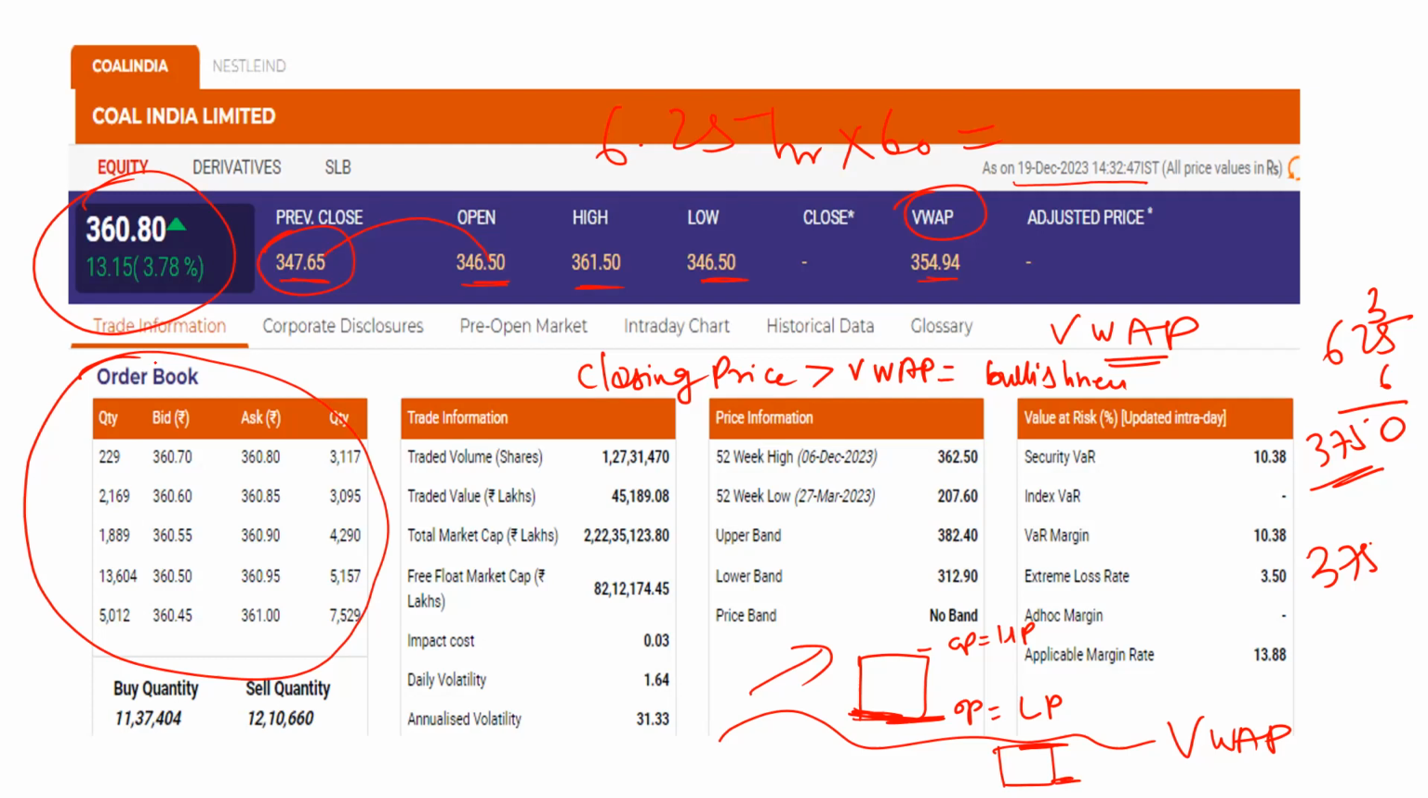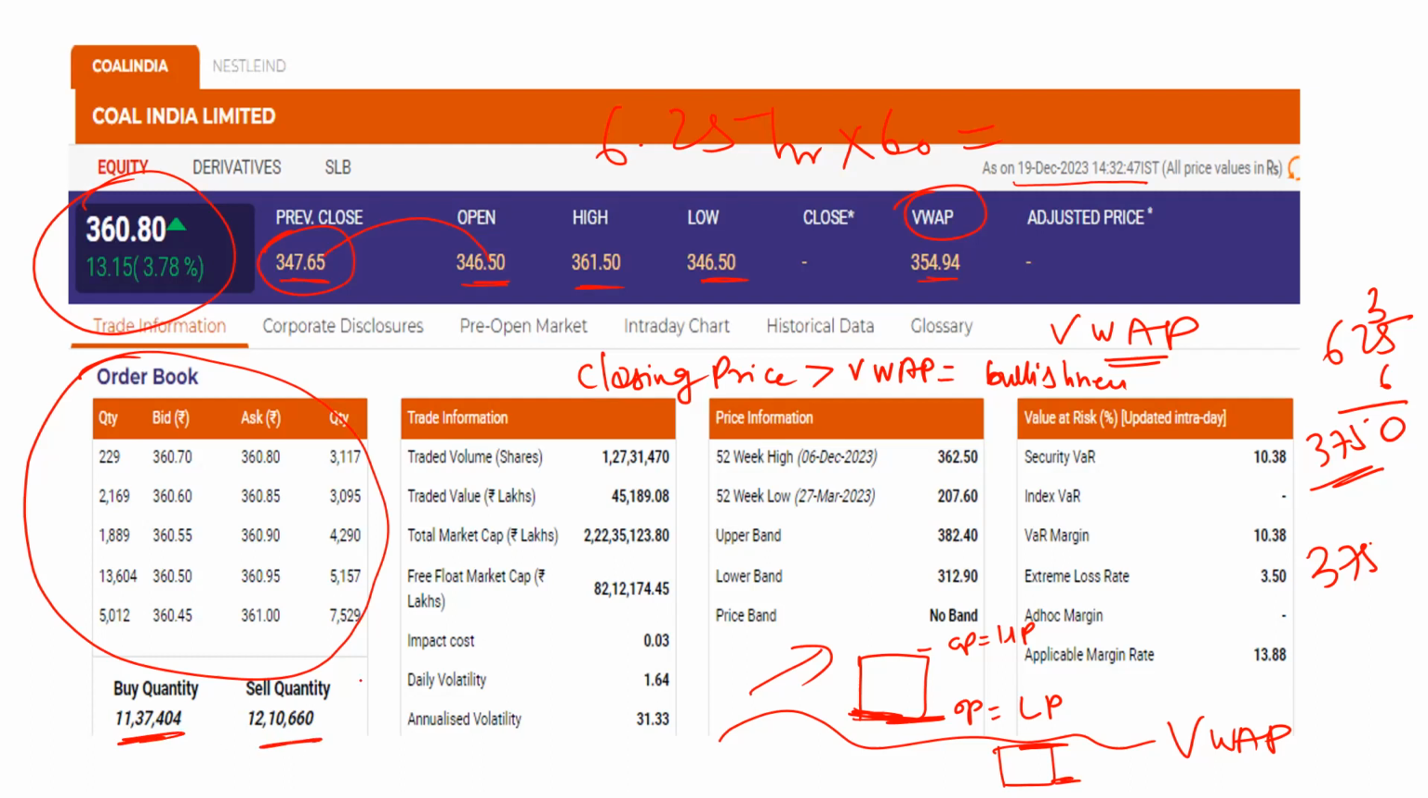When you want to buy, you always want to buy at a cheaper value. So out of all the bids, the highest is the best bid price. And when you want to sell, you always want to sell at the highest value. So out of all the ask prices, the lowest is the best ask price. You can see your bid value, your ask price, and then the quantity: buying quantity and selling quantity.